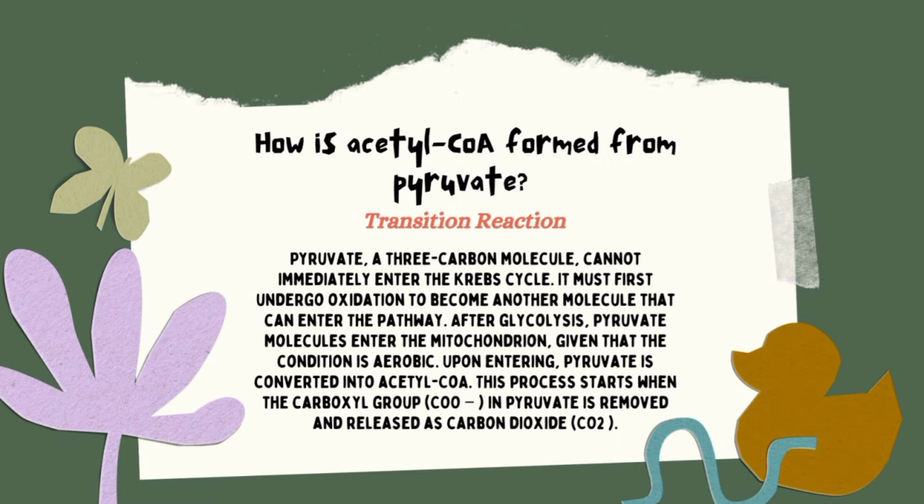After glycolysis, pyruvate molecules enter the mitochondrion, given that the condition is aerobic. Upon entering, pyruvate is converted into acetyl-CoA. This process starts when the carboxyl group, or the COO, in pyruvate is removed and released as carbon dioxide, or CO2.